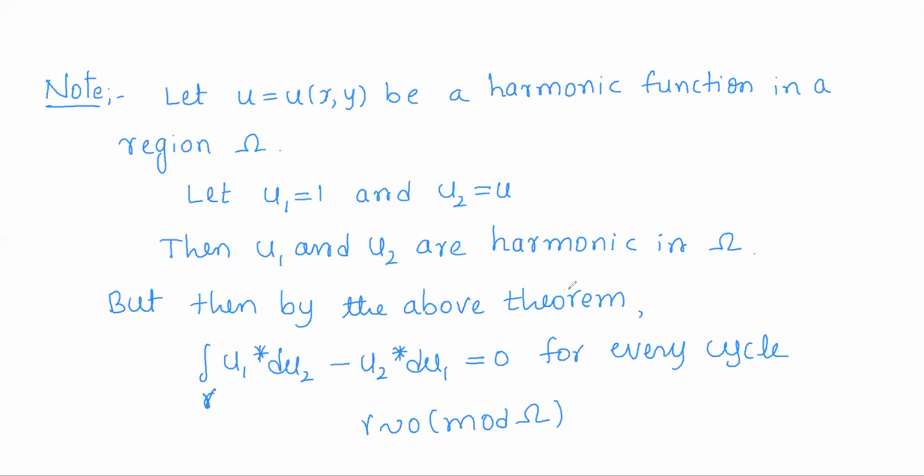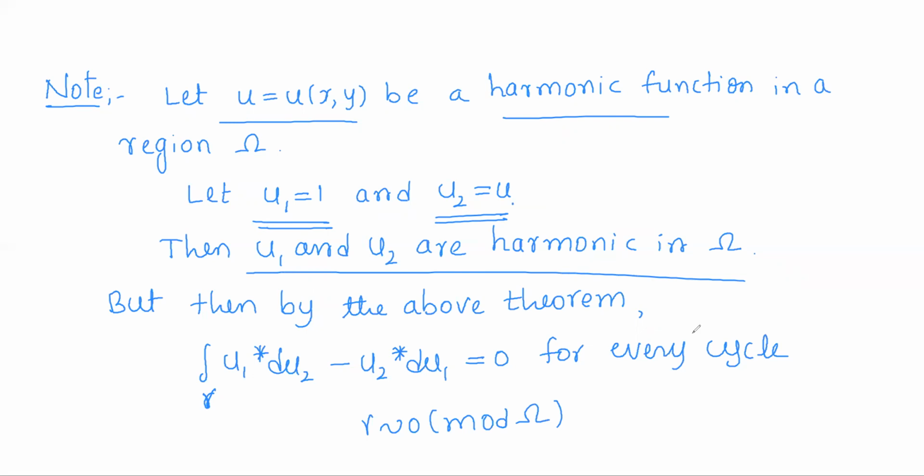Now, we shall use the result in this note. Let u be any harmonic function in a region omega. Define u1 to be the constant function 1, u2 to be u itself. Then all constant functions are harmonic functions, as we have seen. So u1 is harmonic and u2 is u, so it is also harmonic. So u1 and u2 are harmonic functions in omega, right? As u1 and u2 are harmonic in omega, by the above theorem, the integral of u1 star du2 minus u2 star du1 will be 0 for every cycle gamma homologous to 0.